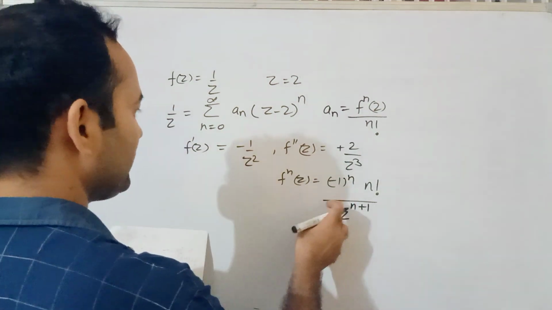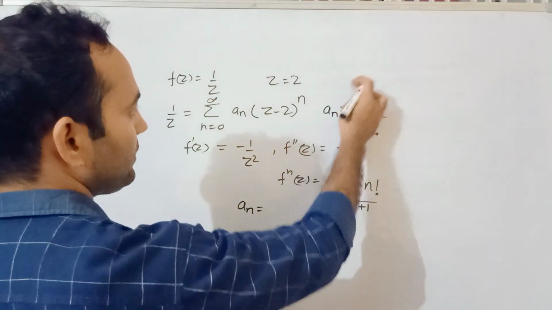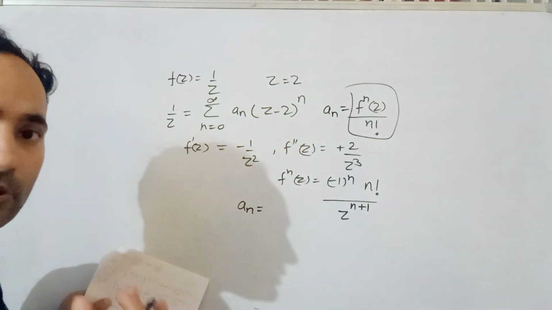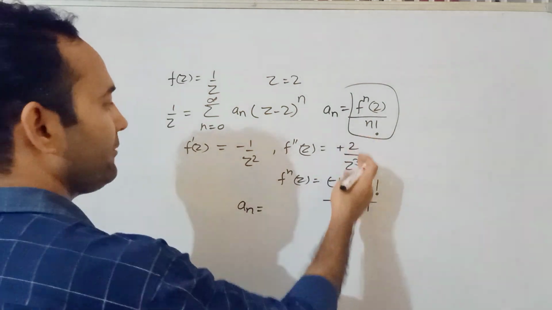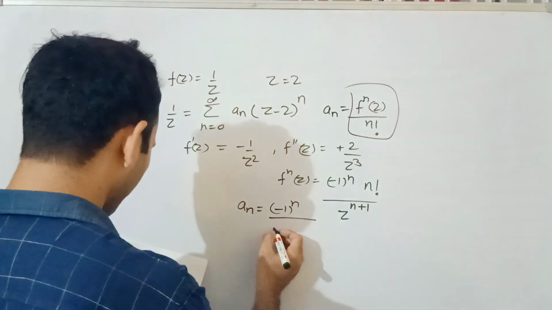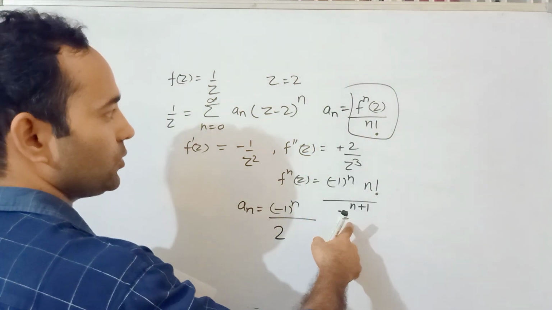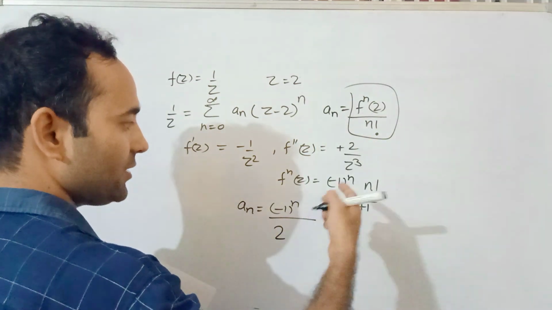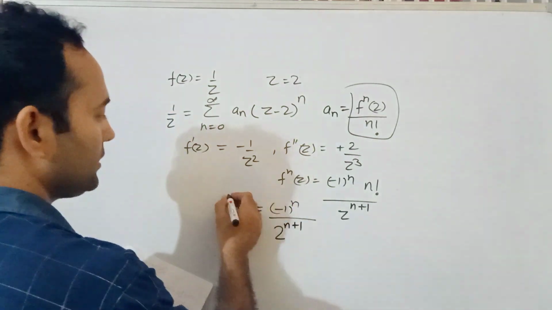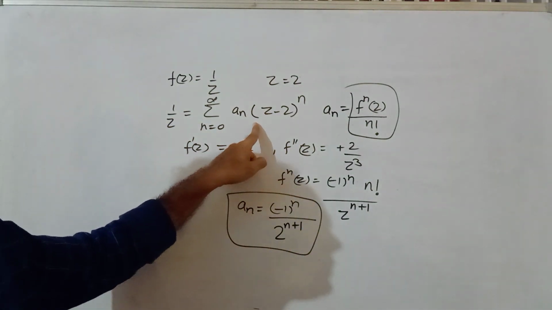Now if this is the nth derivative, what is a_n? It is the nth derivative at z equal to 2 upon factorial n, so the factorial cancels out, upon 2 to the power n plus 1, since in place of z we put 2. So this is your a_n, which is what you need to expand this series.